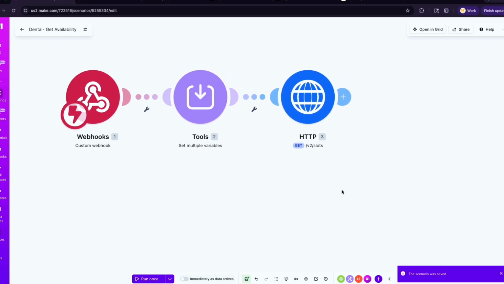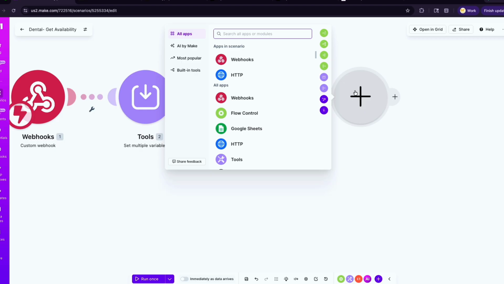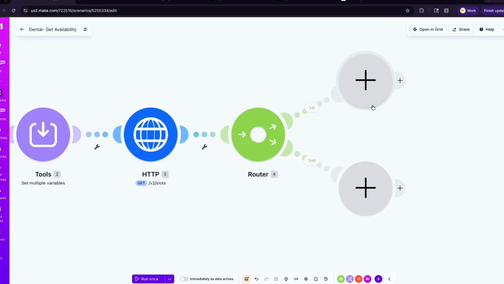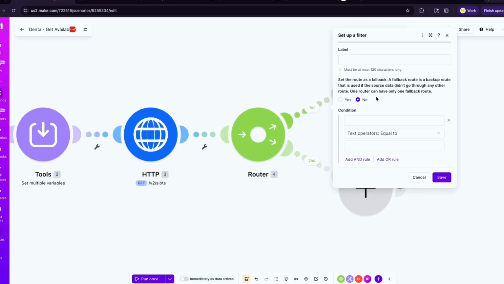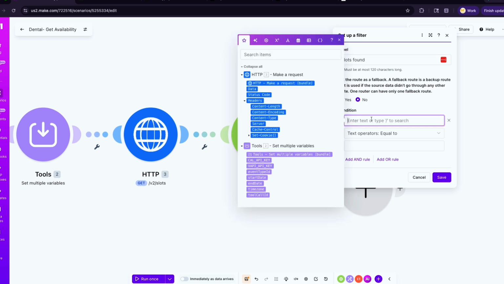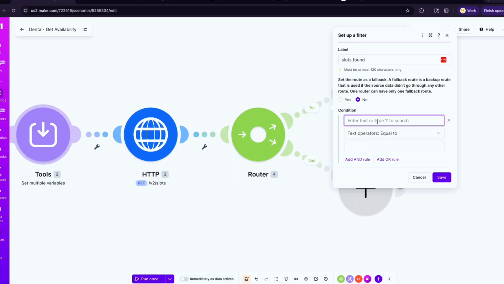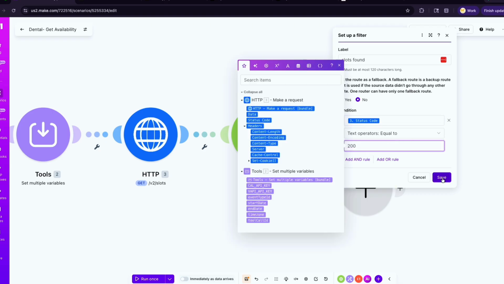So once that HTTP request goes, we want to send a response back to Vapi to tell it that, hey, we got some stuff for this. We're going to use a router here. I use a router because we're going to set some filters. The first filter is slots available. So for the router, if the slots are found, let's say slots found, we're going to compare the status code. If the status code from this module is equal to 200, then the slots were found, okay?